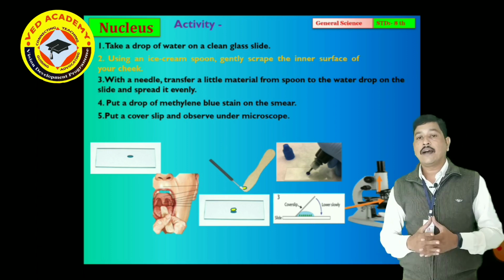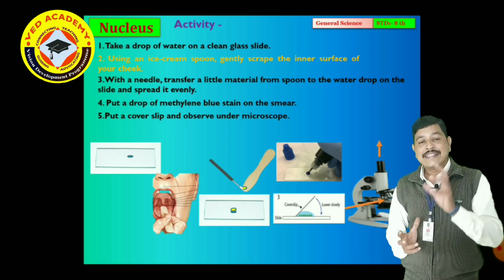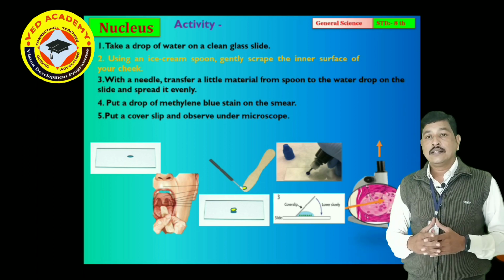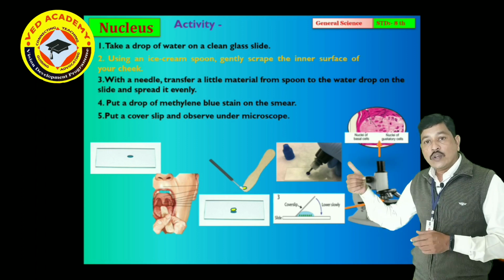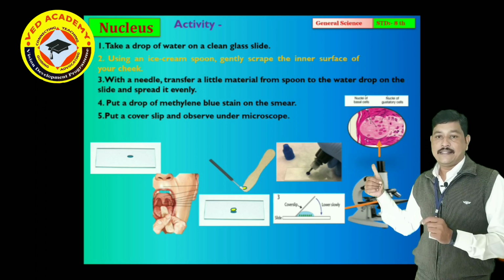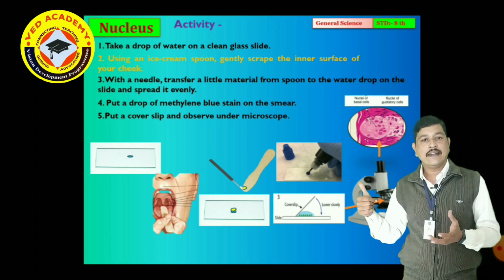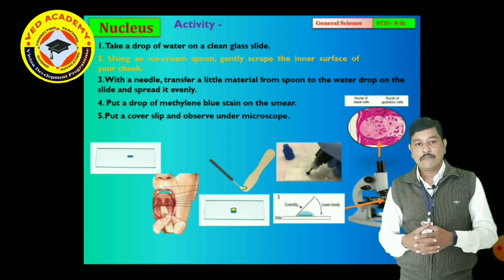When we observe under the microscope, we see the nuclei of basal cells and the nuclei of gustatory cells. We can clearly observe them.